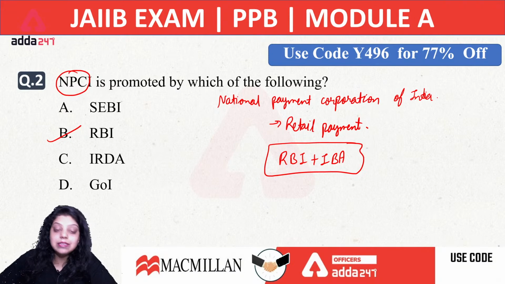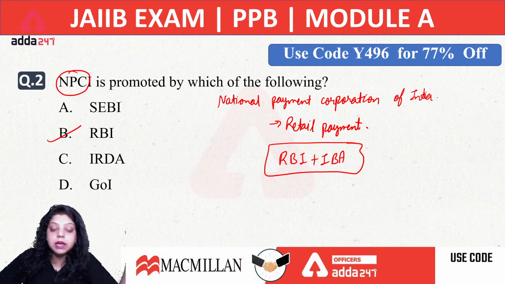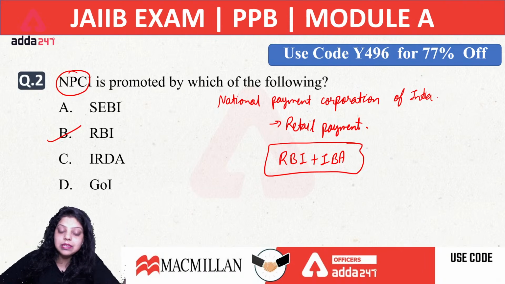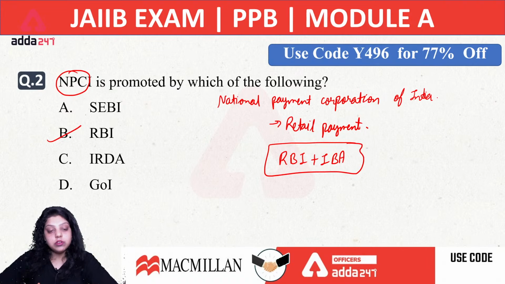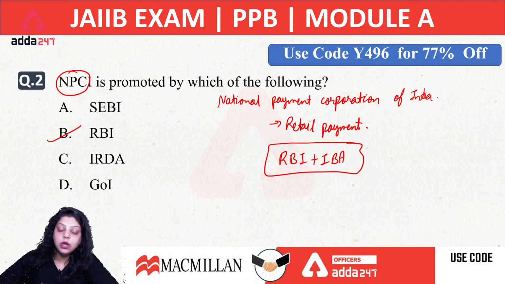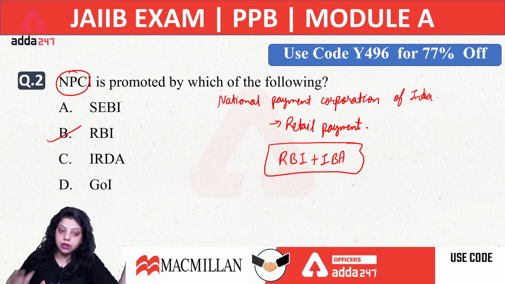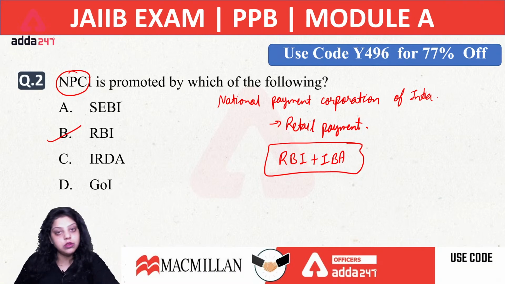Okay, now there are certain products related to NPCI which are very important. Let's say for example UPI, BHIM, Aadhaar enabled payment system, Aadhaar enabled bank account, then IMPS, RTGS, NFS, National Financial Switch, National Automated Clearing House. These are the certain methods used by individuals, government or corporates to perform the retail payments in the country, which are the products and services given by NPCI. So do remember the products and services of NPCI. There are many services provided by NPCI.